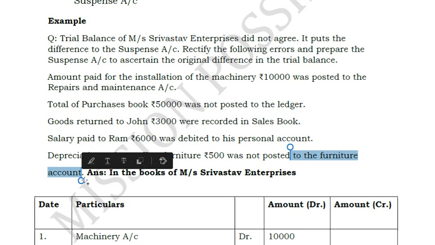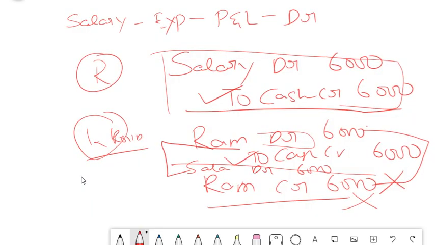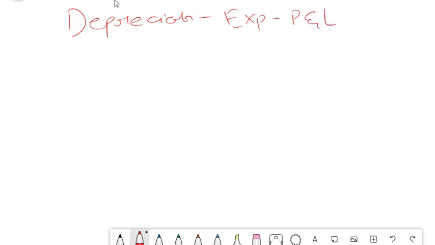So how do we do this? What is the correct entry for depreciation? First we will start with that. So what is depreciation? Depreciation is an expense. So it will come to your P&L account. Expense, P&L account, debit. Correct.